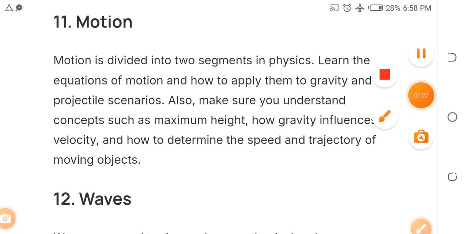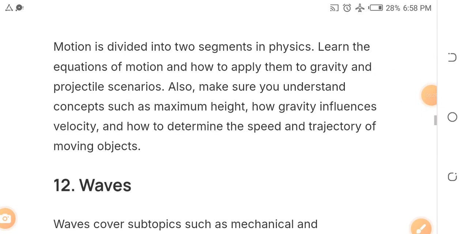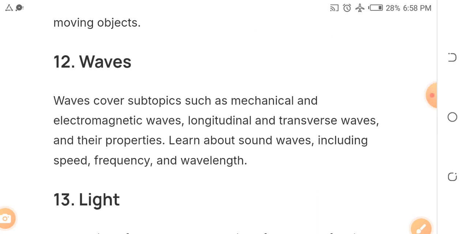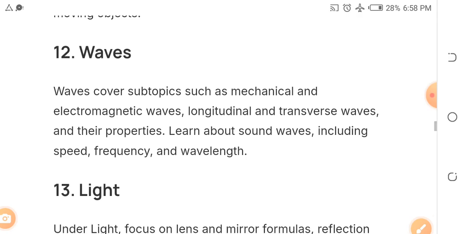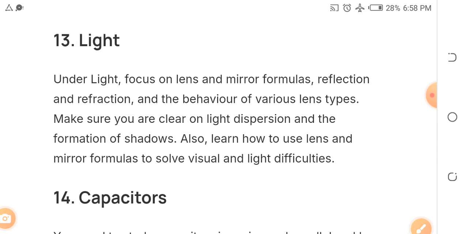Then study waves like mechanical waves, electromagnetic waves, longitudinal and transverse waves, and their properties: sound wave, speed, frequency, and wavelength of sound. Light will also show up. Light must also come out. Focus on lens and mirror formulas, reflection and refraction, and the behavior of various lens types, right? I hope you are following. Light dispersion and the formula of shadow. These are very, very important subtopics.